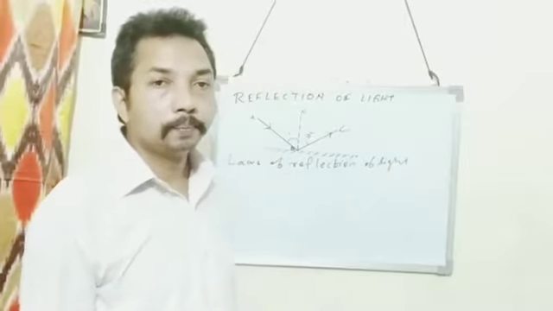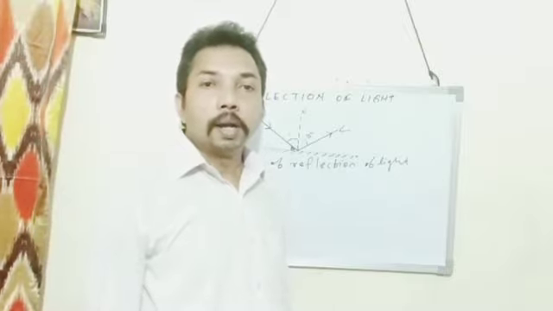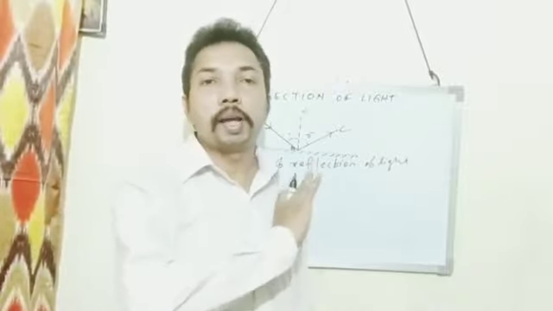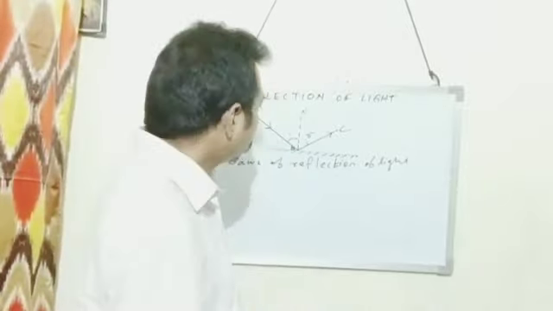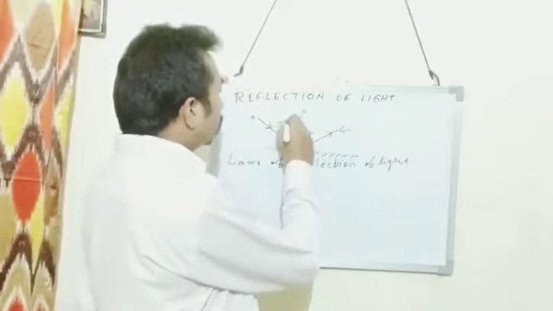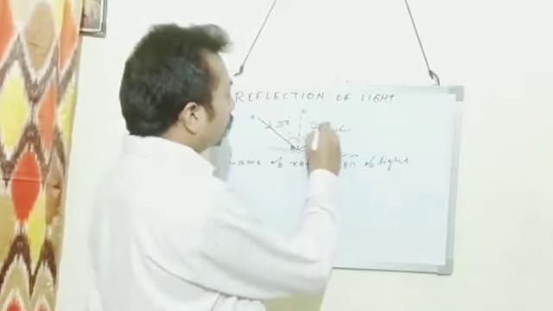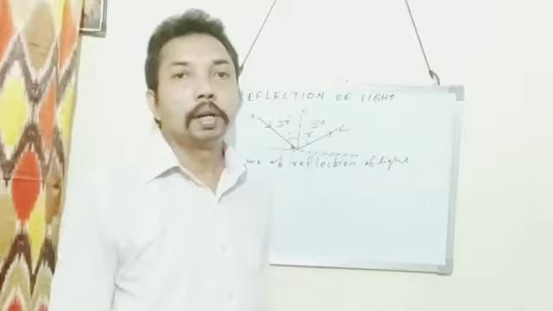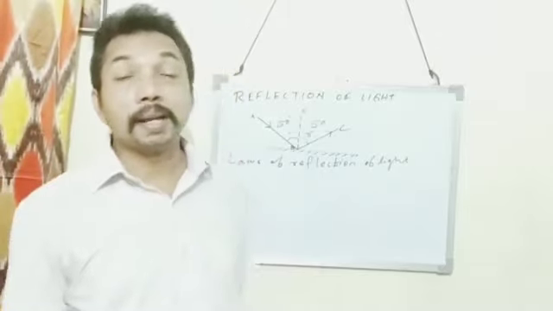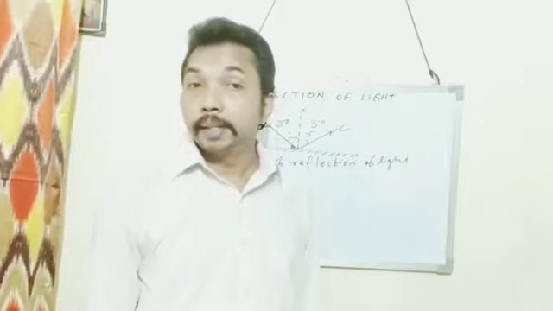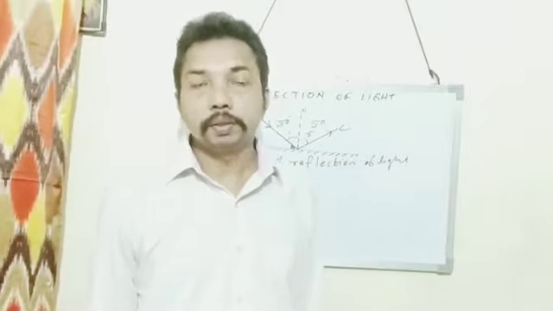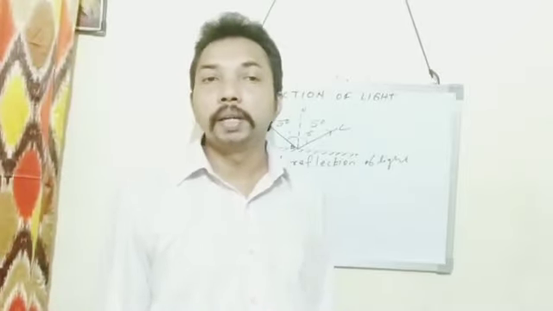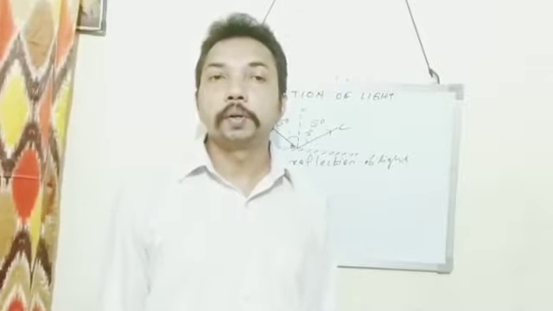The incident ray, normal, and reflected ray, all at the point of incidence, lie on the same plane. Suppose the angle of incidence is 50 degrees, then the angle of reflection will also be 50 degrees. Then the angle between the incident ray and the reflected ray will be 50 plus 50 equals 100 degrees. If the angle of incidence is 30 degrees, the angle of reflection will also be 30 degrees, and the angle between the incident ray and the reflected ray will be 30 plus 30 equals 60 degrees.